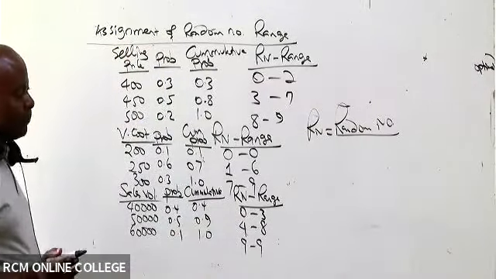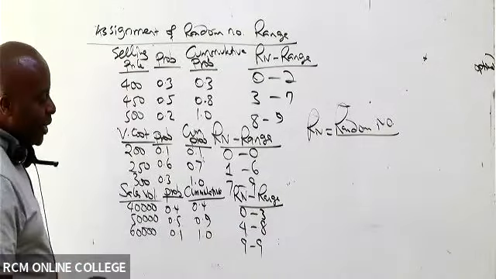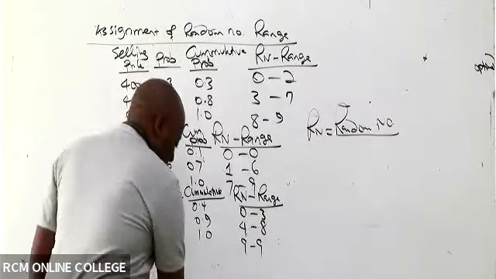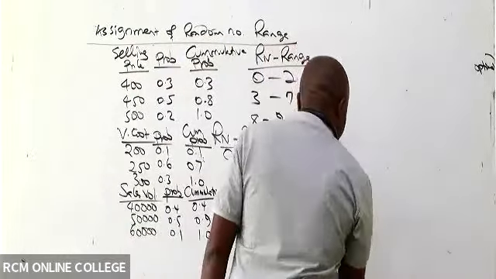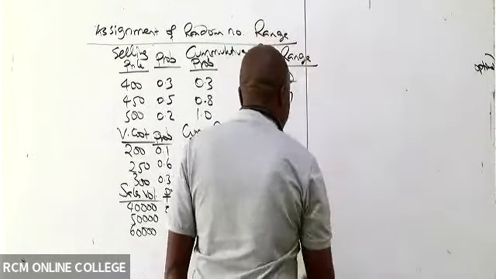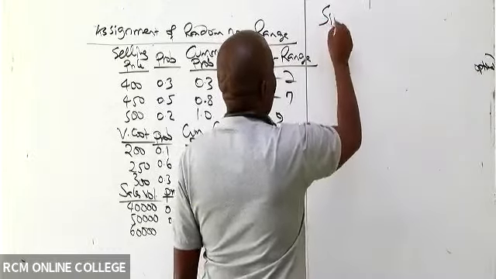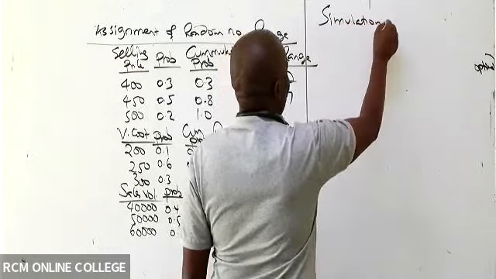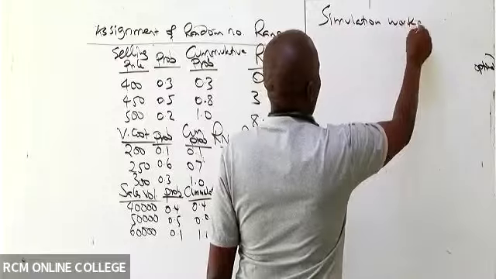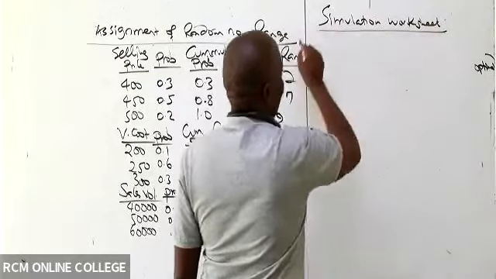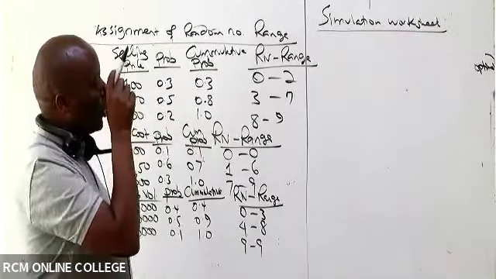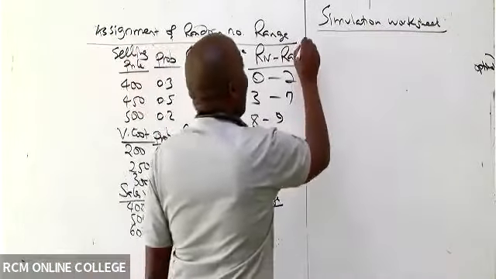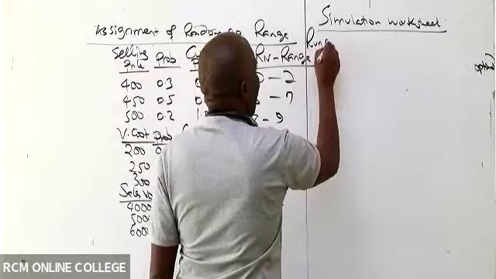Just 9. So from there, go ahead and give us what we call a simulation worksheet. So simulation worksheet, what do we have? We have here run number.